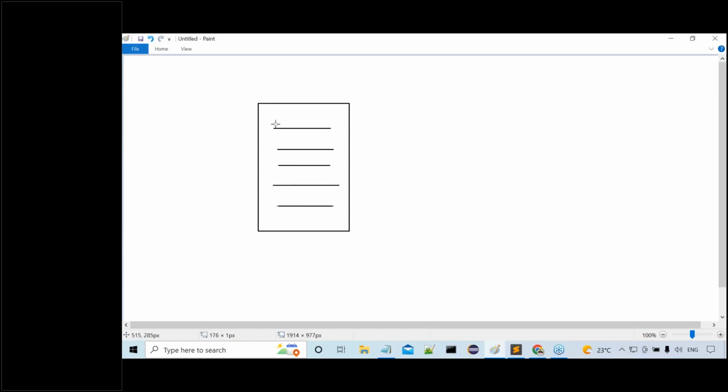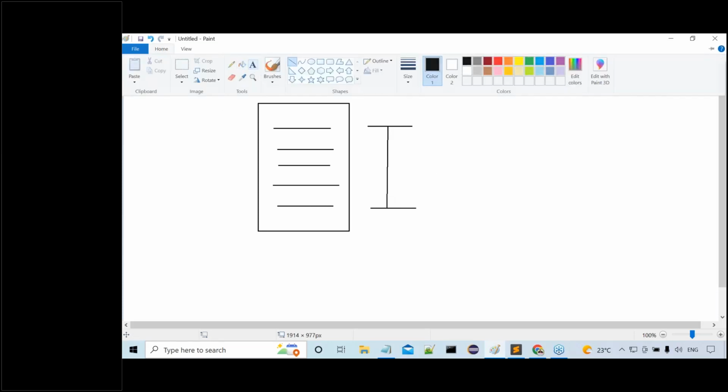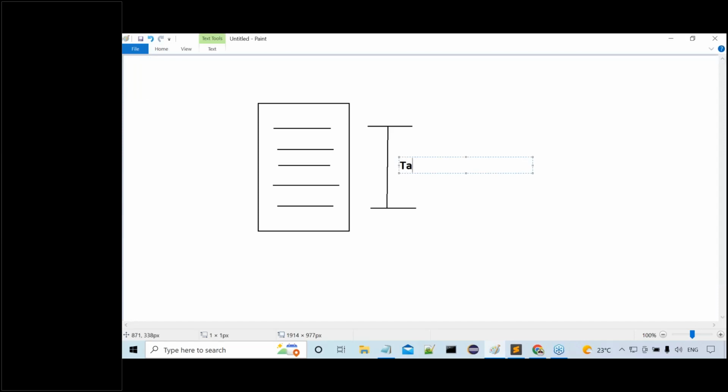Observe carefully. This 100 lines of code is representing a particular action, a particular task. That means the total lines of code we have written is representing a task, a particular task.